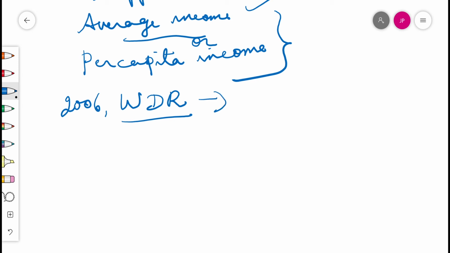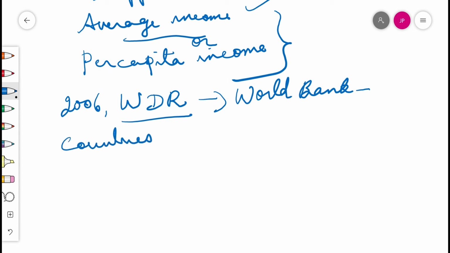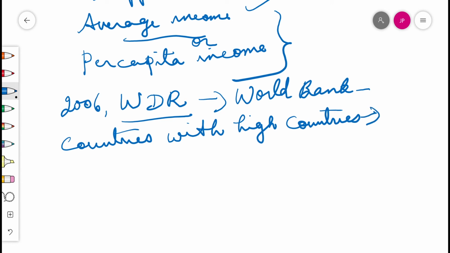Brought out by the World Bank, this criterion is used in classifying countries. What is that criterion? Countries with a high per capita income, in 2004 it was 4,53,000 per annum, are called rich countries. That data also we have to learn by heart. See the latest trends in the textbook and we have to learn that answer. Countries with a high per capita income are rich countries. Let it be 4,53,000 per annum. Annum means yearly.